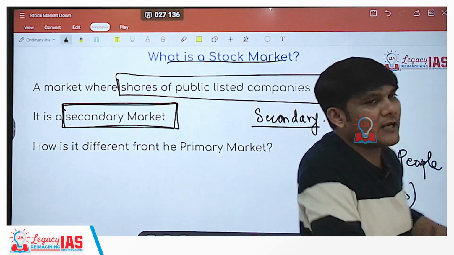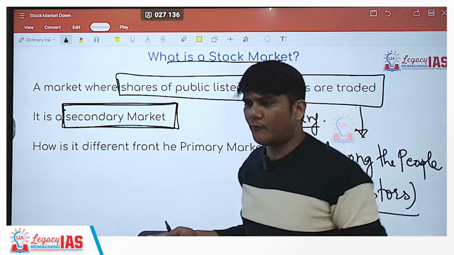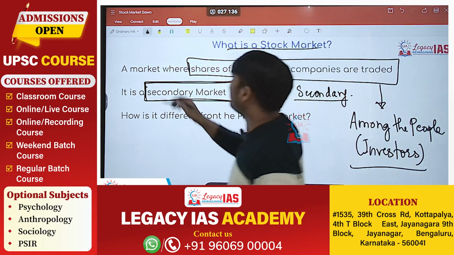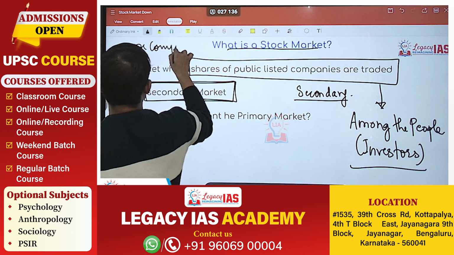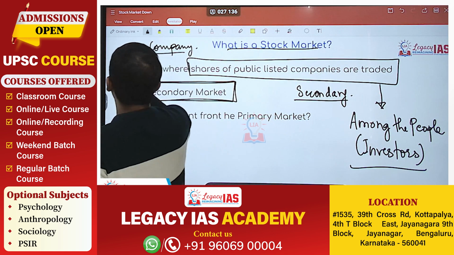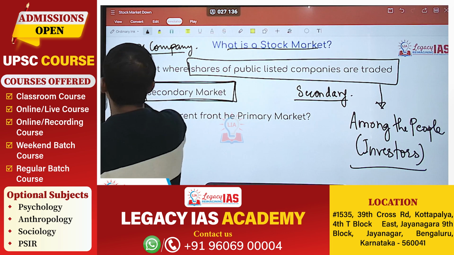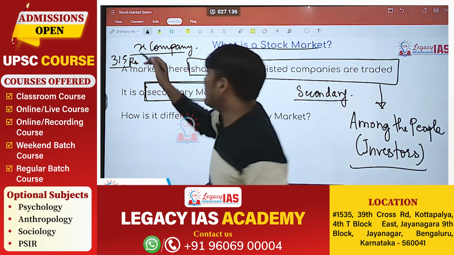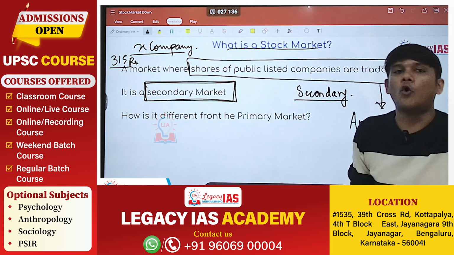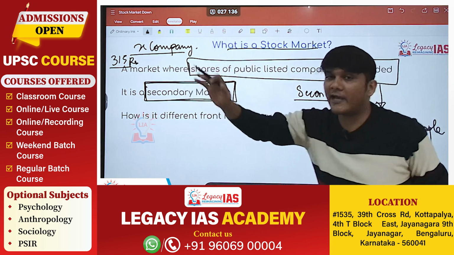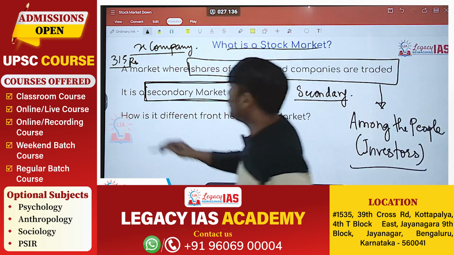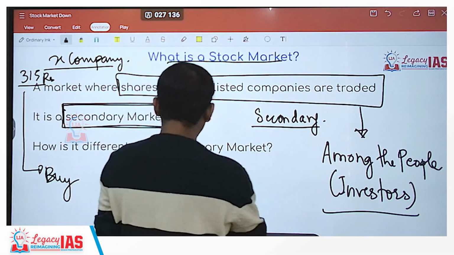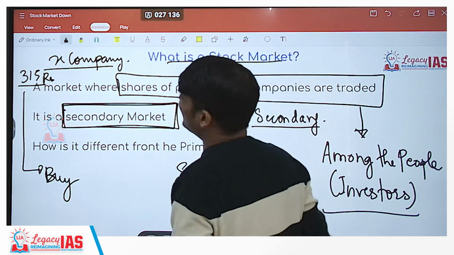For example, if you go on to any app, or go to the stock market, and want to buy a particular share of, let's say, an X company, it is trading at, let's say, 315 rupees, and you say that I would want to buy this at 315 rupees. So who is giving you this share? Is the company giving you this share? No. Then how will you get this share at 315 rupees? Because you have placed an order to buy. In the same manner, there would be someone who might have placed the order to sell.